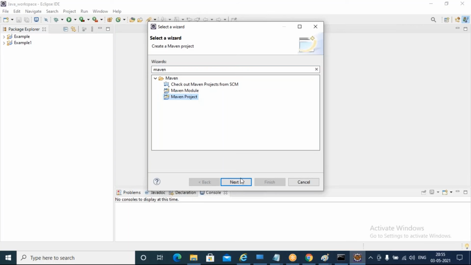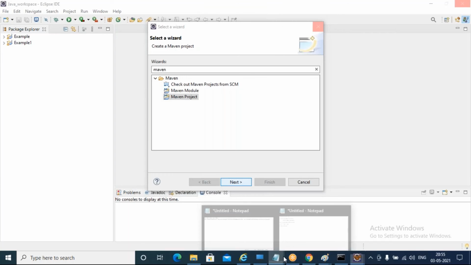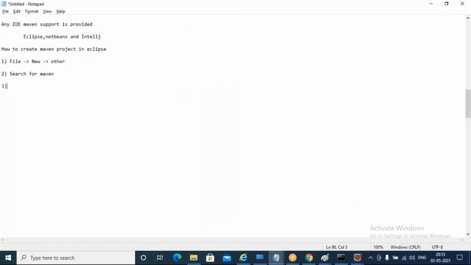I'll select Maven project and click next. Third point, select Maven project, click next.